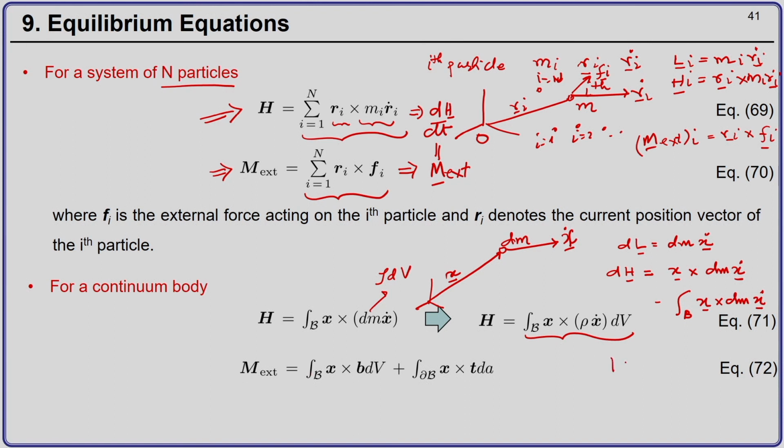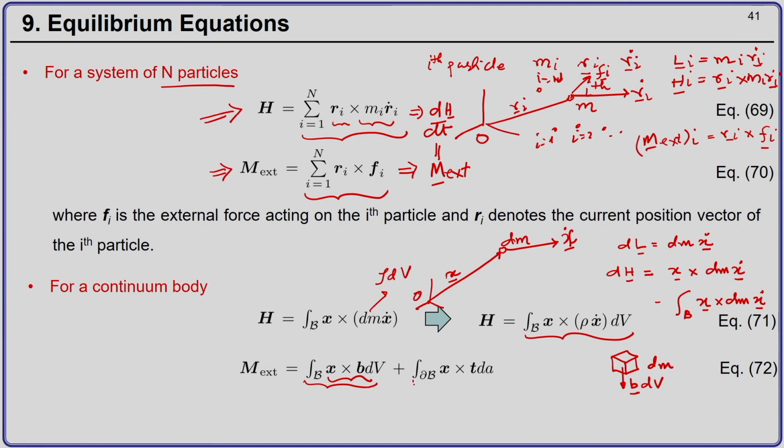If you have a chunk of mass dm, and the body force per unit volume is say b, then the total body force will be rho dV, and the moment about the origin of this body force will be x cross b dV, and the total external moment because of the body force will be the integration over the volume of all such body forces.